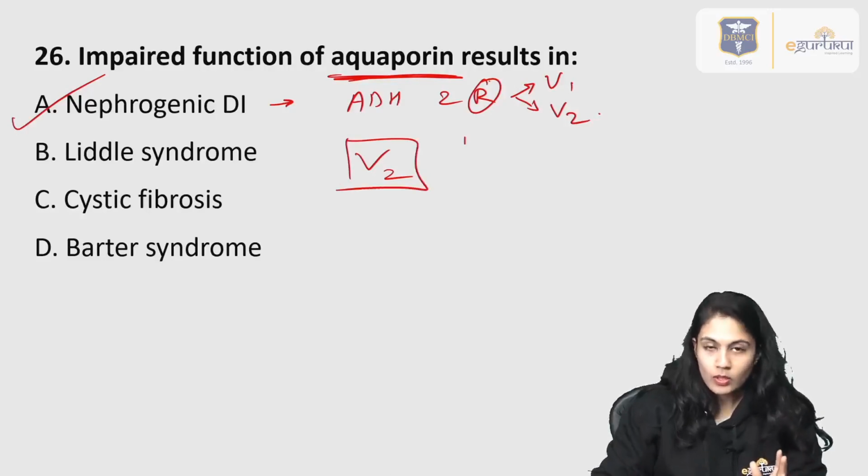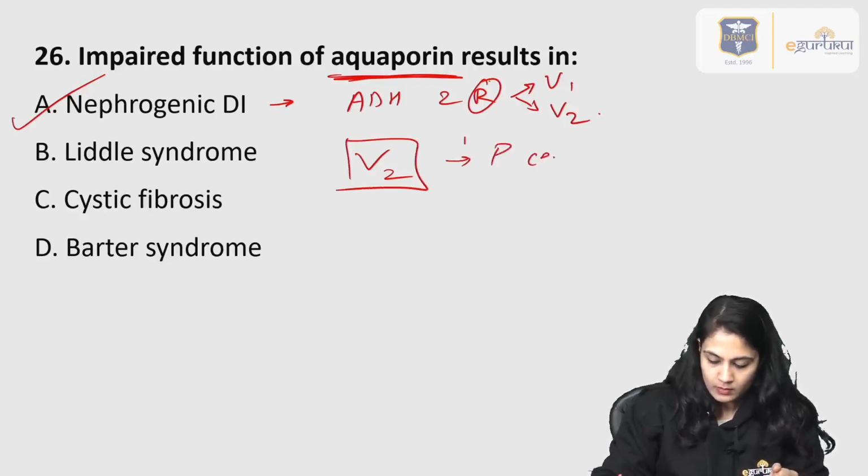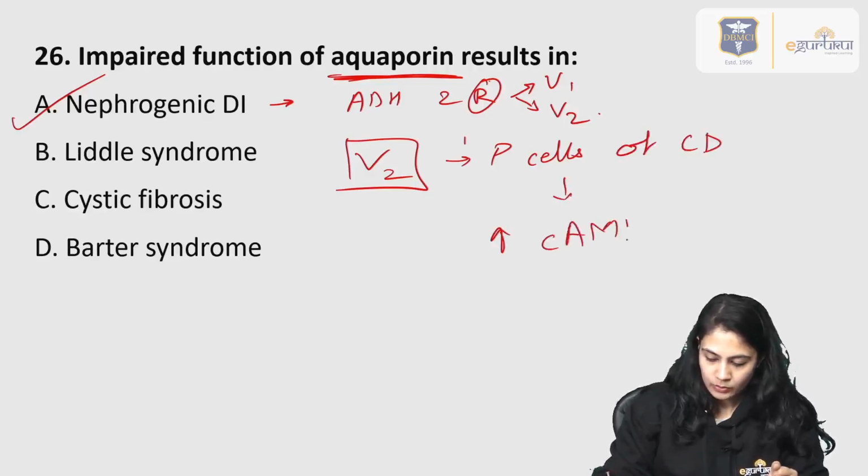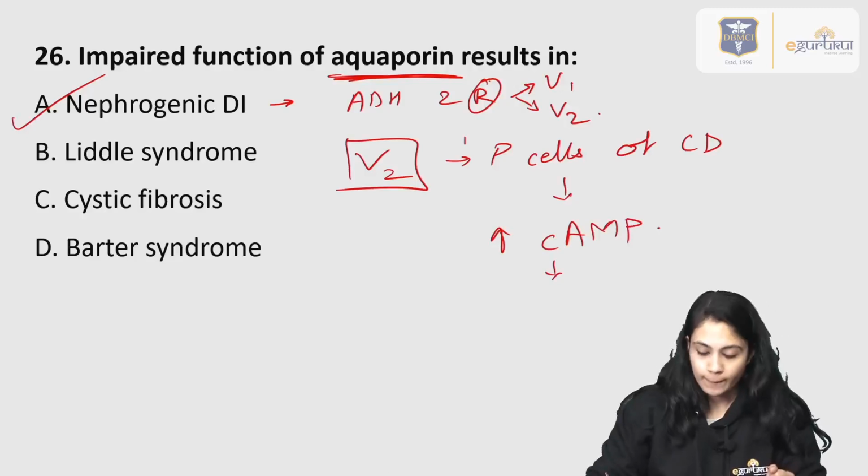V2 receptors are present on the P cells of the collecting duct. Once they are stimulated, they act through cyclic AMP. There is an increase in cyclic AMP, and hence an increase in aquaporin 2 levels.